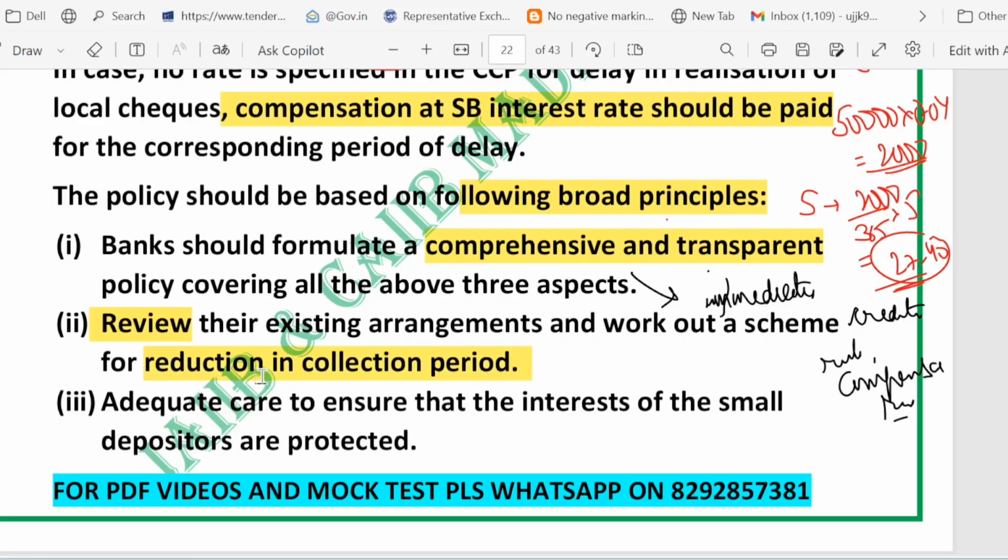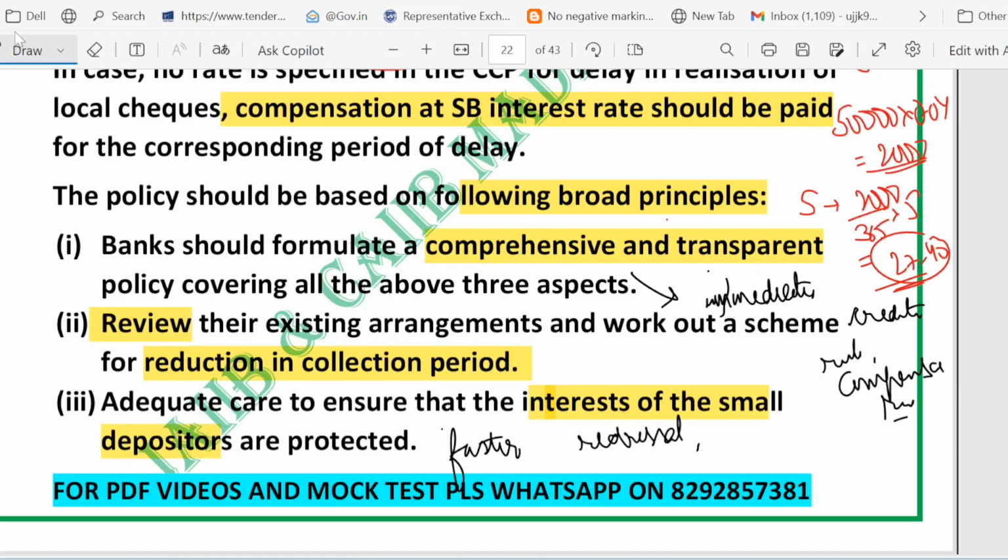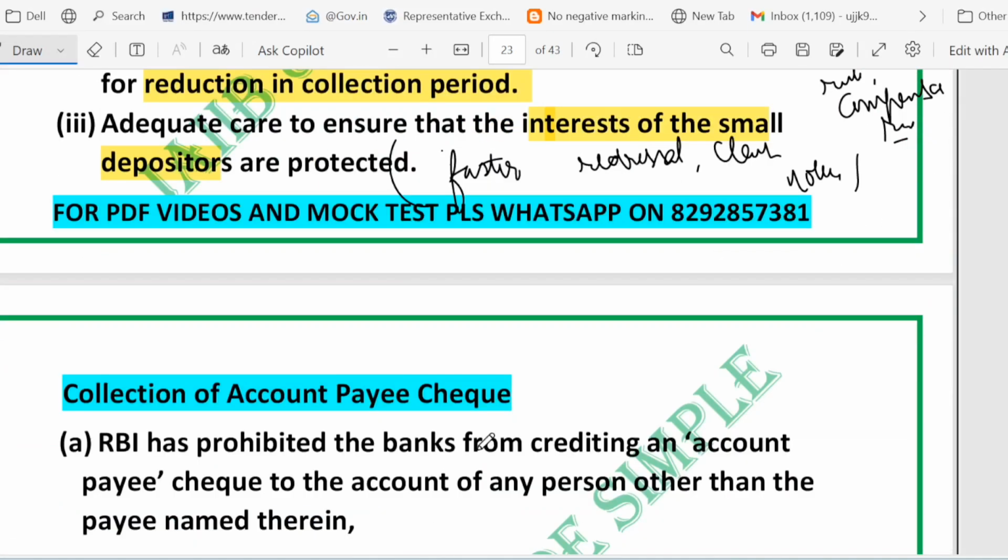Third thing is protect the small depositor. Protect the interest of the small depositor, which means extra care must be taken so that small depositors are not disadvantaged. So for example, faster redressal. Clear notice. So that is extra care to ensure that the interest of the small depositor is protected.